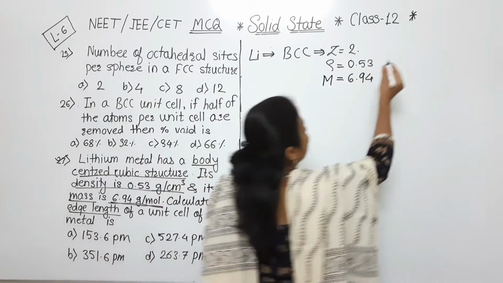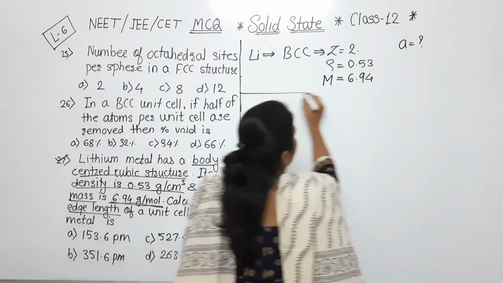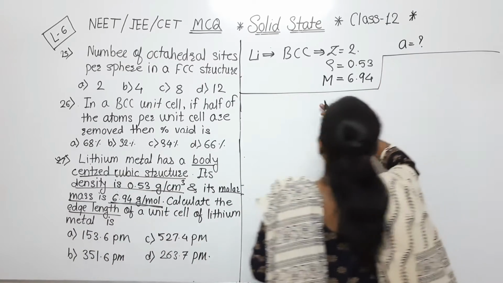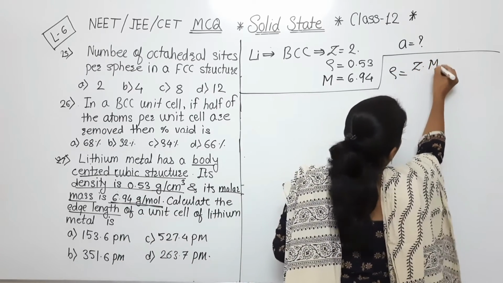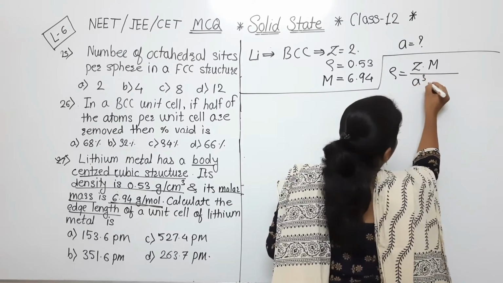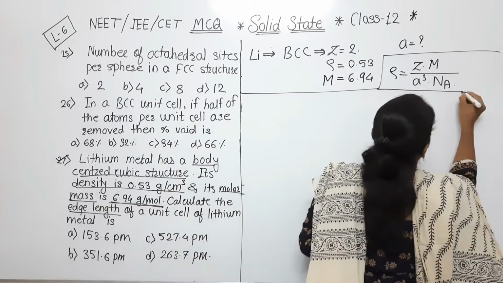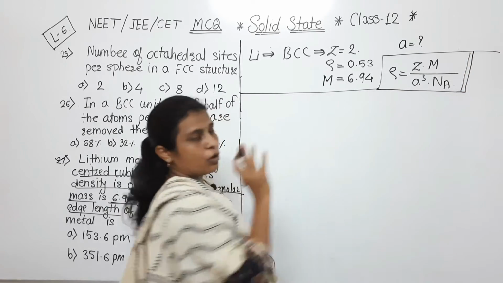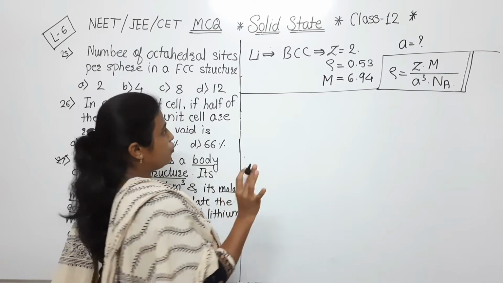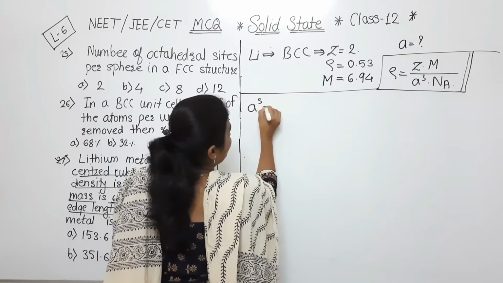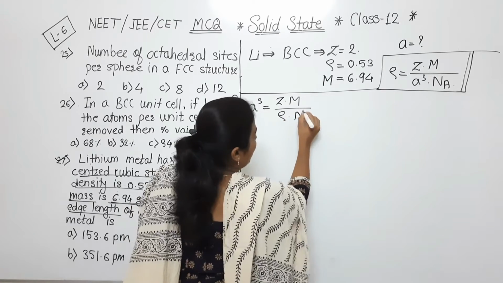Next one, calculate the edge length of the unit cell. What we have to find out? We have to find out the edge length, and that symbol is a. Now what is the formula and how to find it? For that purpose, we have to use the formula, rho is equal to Z into M divided by a cube into Na. As we know that Na is the Avogadro's number. Here we have to find out the edge length, means firstly we have to calculate a cube, that is nothing but the total volume. So what will be that formula? a cube is equal to Z into M divided by rho into Na.